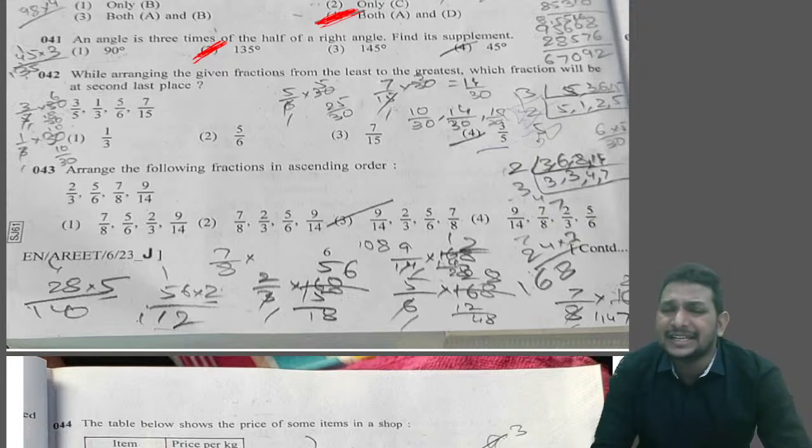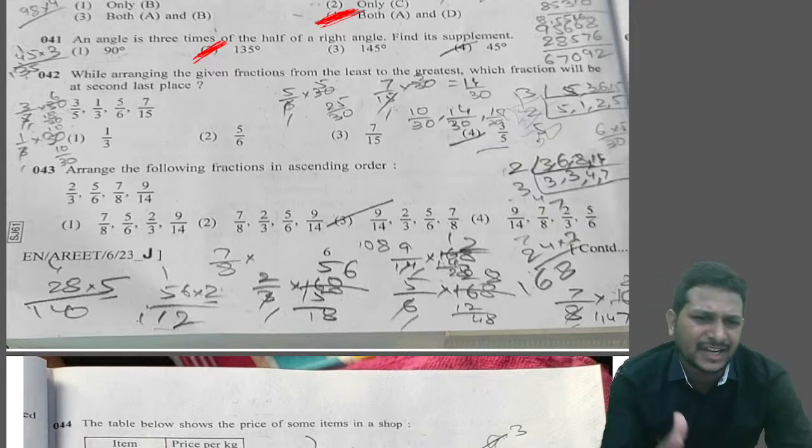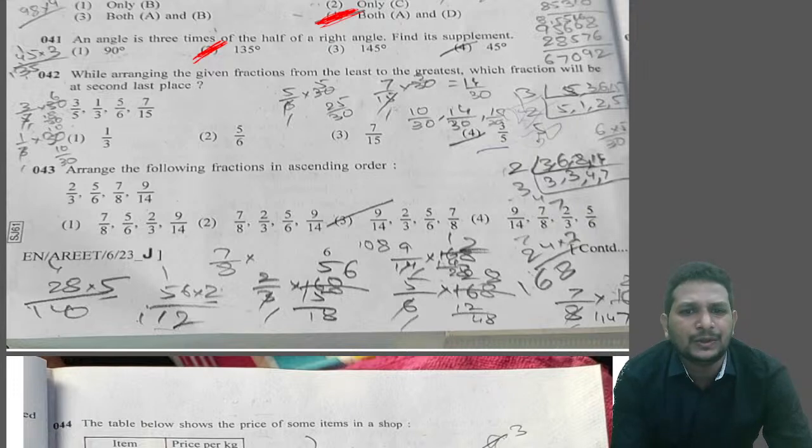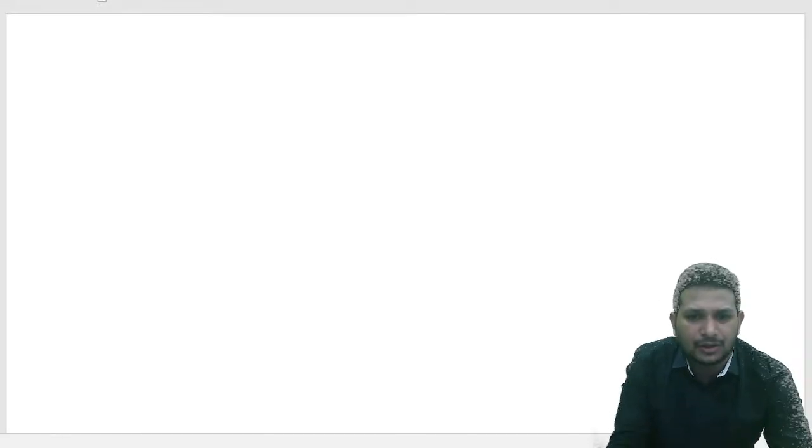Before arranging in ascending order, as we know clearly, for comparison of fractions, convert them into like fractions. Like fractions means all the denominators will be the same. First, we need to convert them into like fractions. What is the important thing we need to do while converting? We need the LCM.